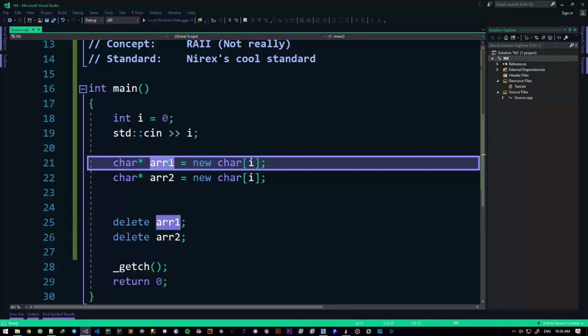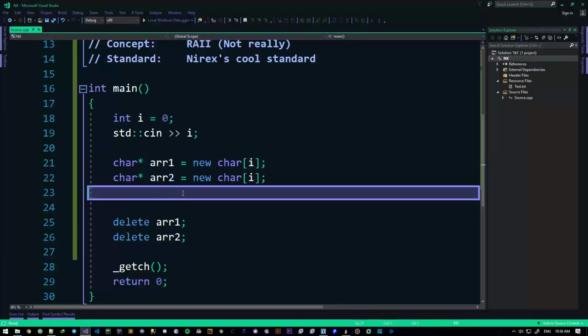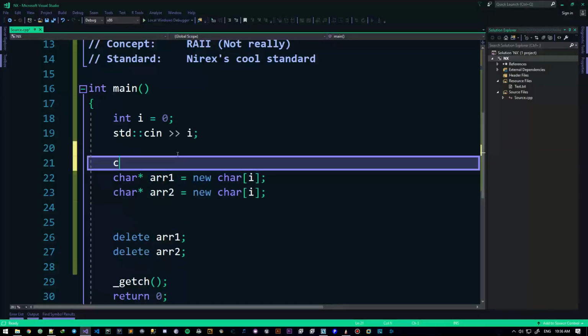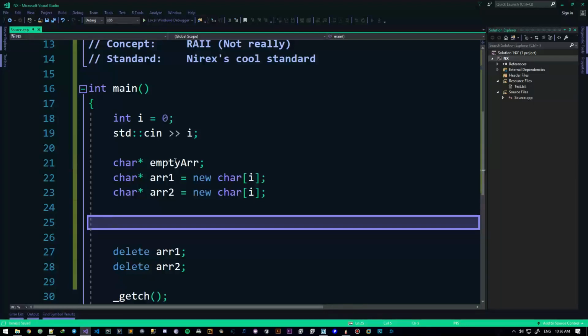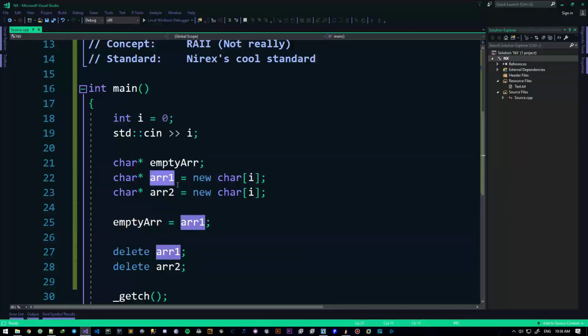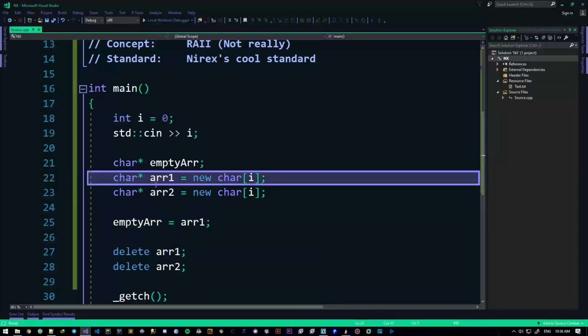Do not ever retarget pointers if you don't have to. You can create empty pointers like that and then retarget them, so mtr, and you can do something like mtr equals r1, but you don't retarget these pointers right here. There's a thing we can do to make that happen: put that right there, then this won't happen.